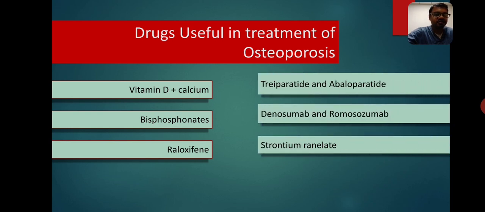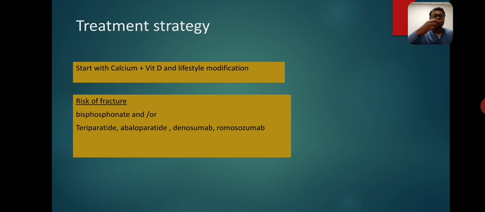Vitamin D and calcium should be started in each and every patient. Bisphosphonate, raloxifene, teriparatide, abaloparatide, denosumab, romosozumab and strontium ranelate. Let's see how the treatment should be given. In each and every patient, vitamin D and calcium should be given along with lifestyle modification. In every old age patient, male or female, this is required.